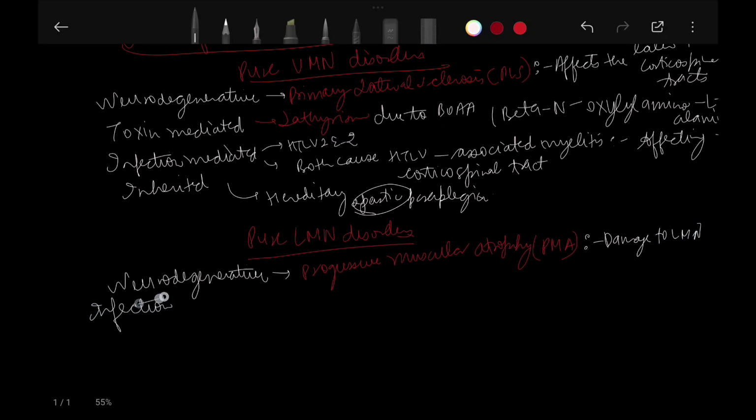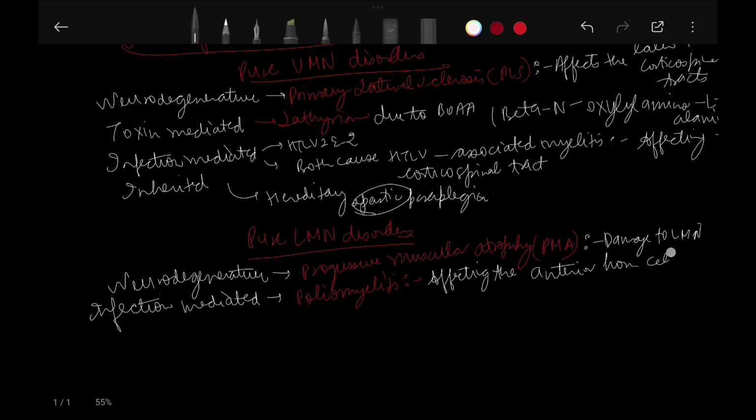And in case it is infection mediated, it is due to poliomyelitis, affecting the anterior horn cell of spinal cord. Okay, in case of neurodegenerative, there is progressive muscular atrophy, as there is damage to the lower motor neurons, and infection mediated, there is poliomyelitis, affecting the anterior horn cells of the spinal cord.